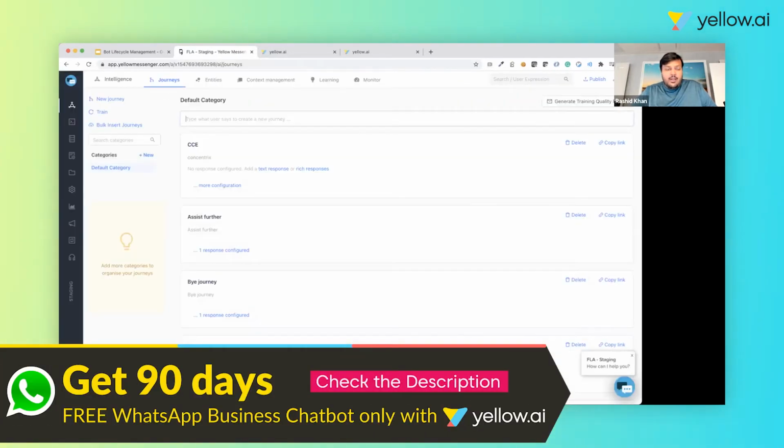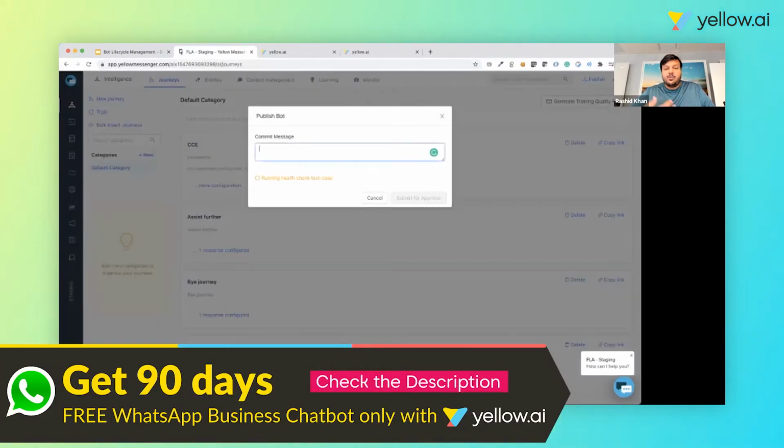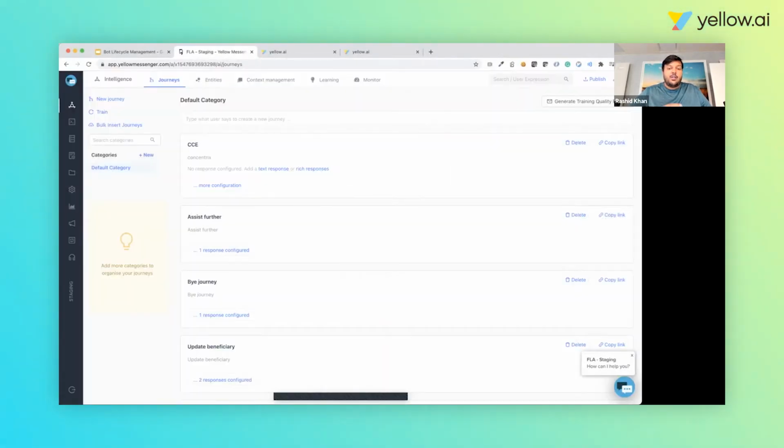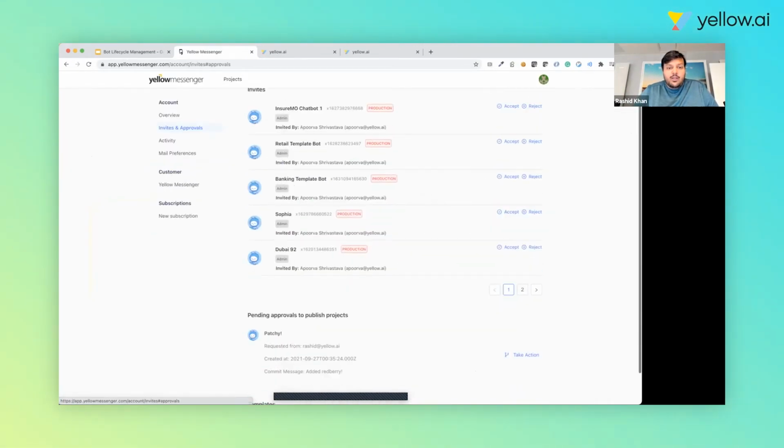To publish any bot, there are two things which have to happen. First, you need to have admin access to the bot, and you need to commit and write the commit message. And apart from that, we do an automated health test case check. The platform essentially checks whether automated testing is happening and all the test cases are passing. Only when there is a complete sign-off from the testing tool can a bot be submitted for approval.